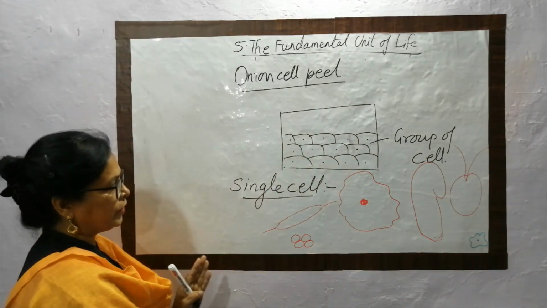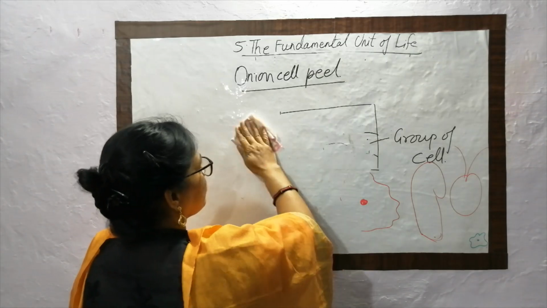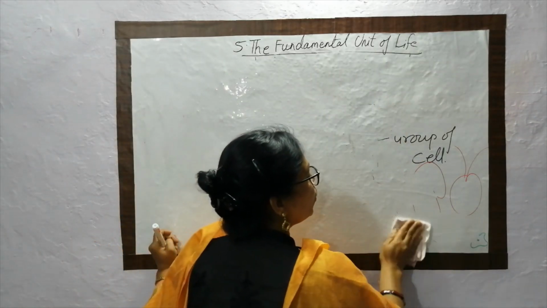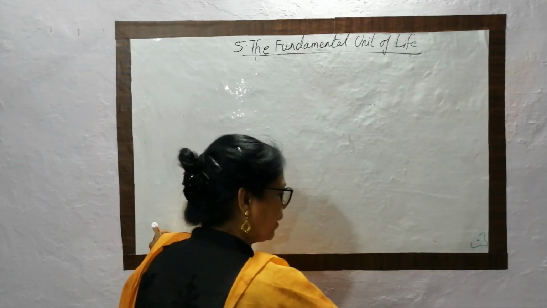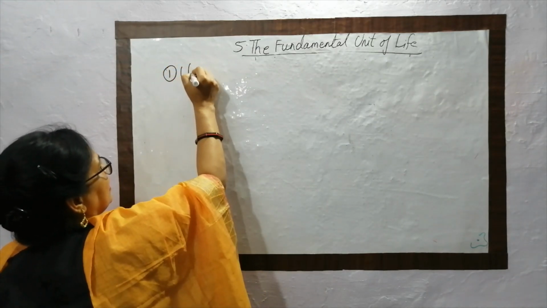On the basis of this, we are able to classify organisms on the count of the number of cells. There are two types of organism. One is the organism made up of a single cell.